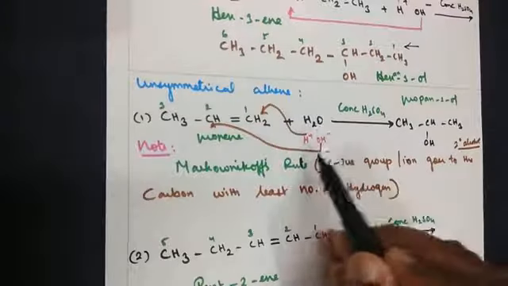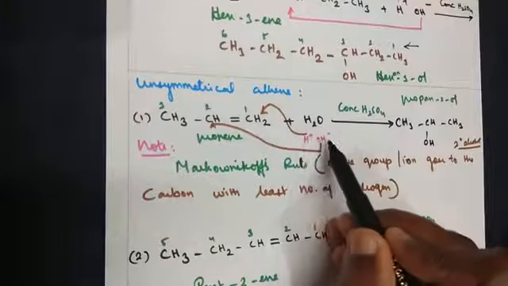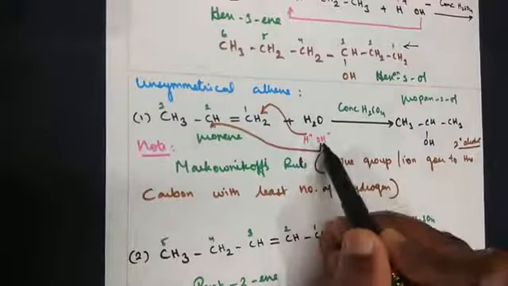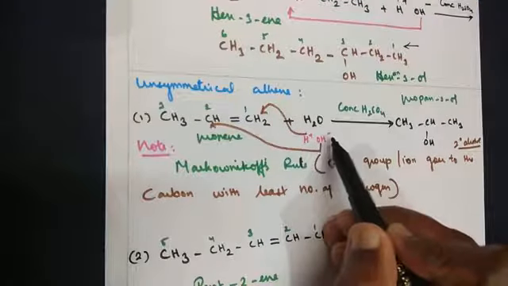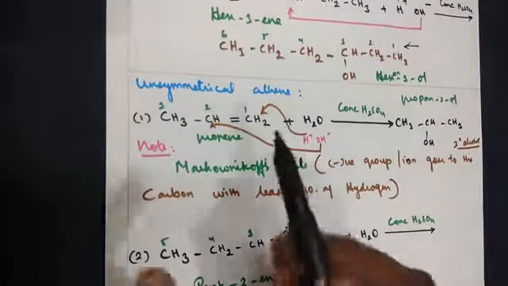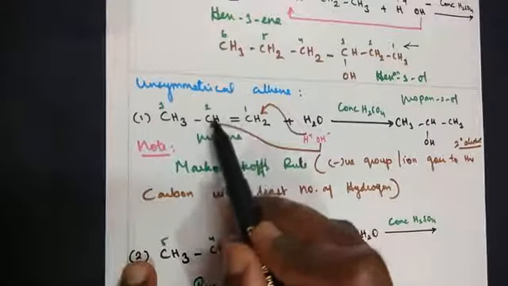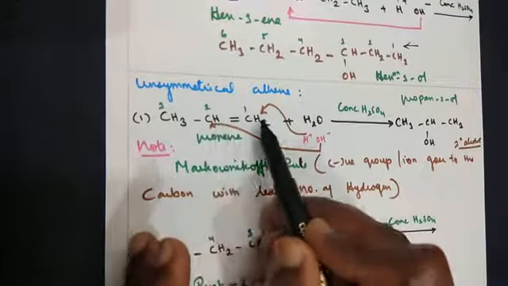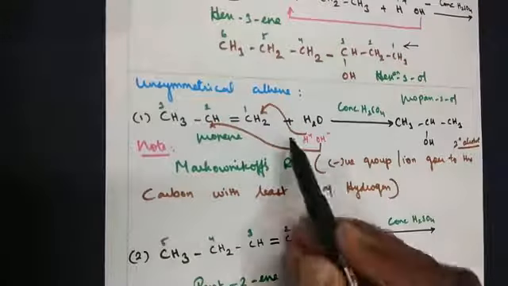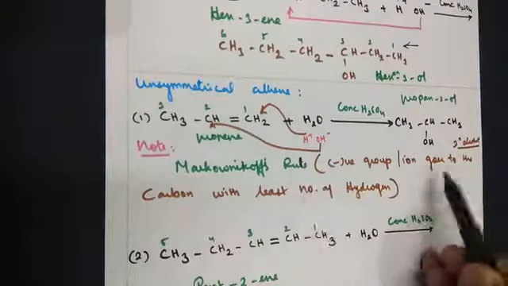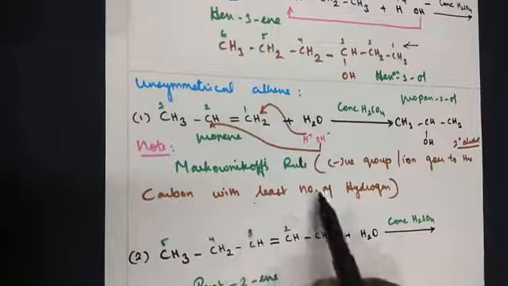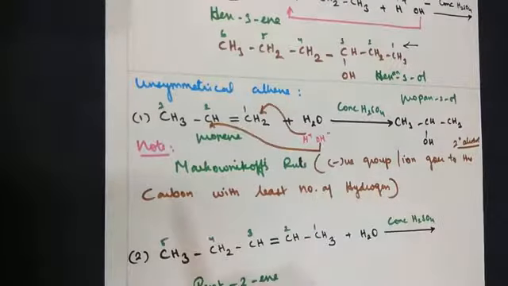Now water, you can also write it as H plus and OH minus ion. Out of the two, which is the negative ion? OH minus is the negative ion. Now the placement takes place only around the double bond, either before or after the double bond. The clue is you have to count the carbon with the least number of hydrogen. The OH group goes to it.